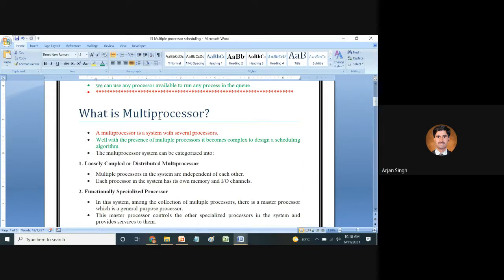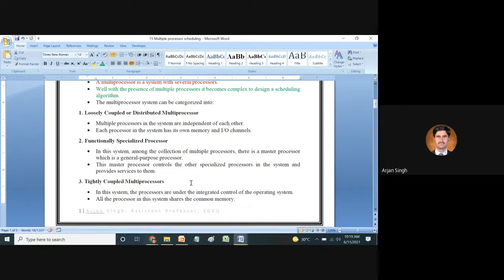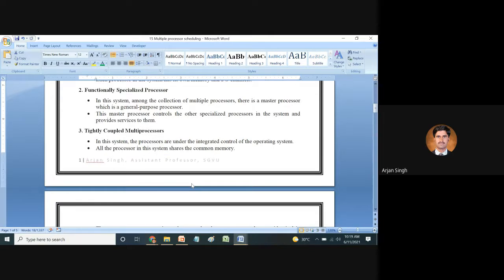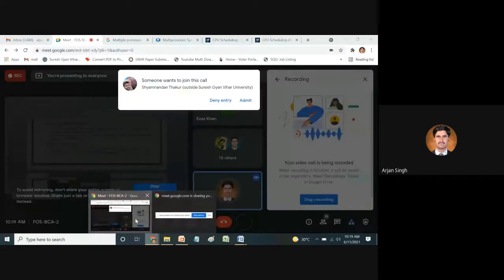If we discuss the categories, we can distribute them into three: one is loosely coupled, second is functionality basis, and third is tightly coupled. We have given some description of all of these.